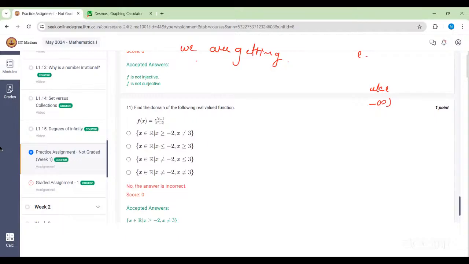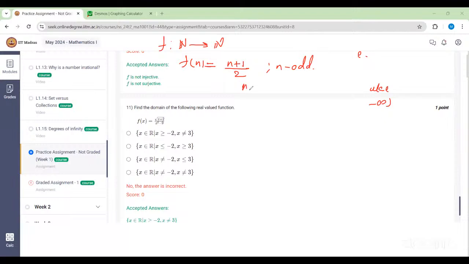Ma'am, can I ask a question? There is a function in which we need to prove that it is onto. The function is defined from N to N, natural number to natural number, and f of n is equal to (n plus 1) by 2 when n is odd, and n by 2 when n is even. It is the well-known function, ma'am. I know that this is an onto function, but how to show it mathematically?